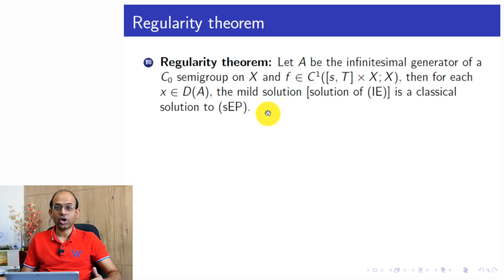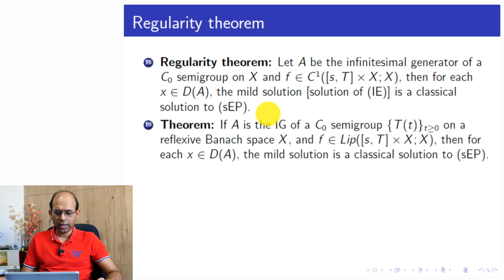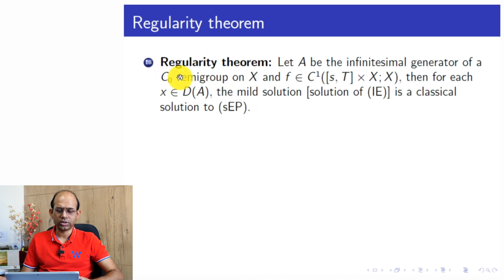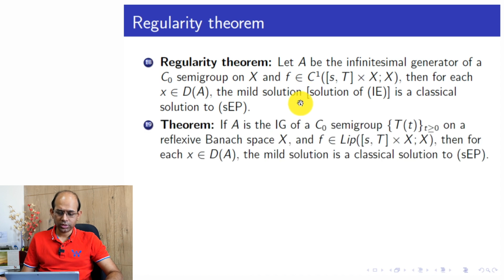There are some alternative theorems with other types of sufficient conditions, and after stating those, we will prove this regularity theorem in detail. Let us see some other statements.